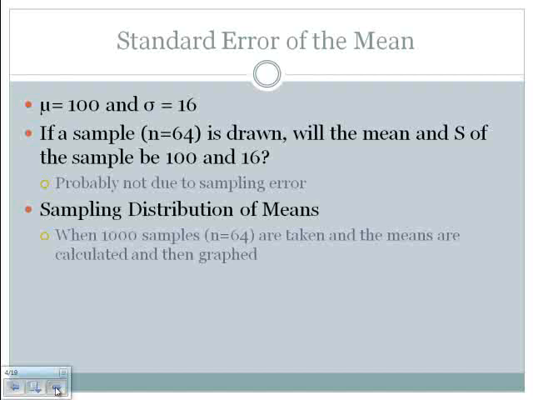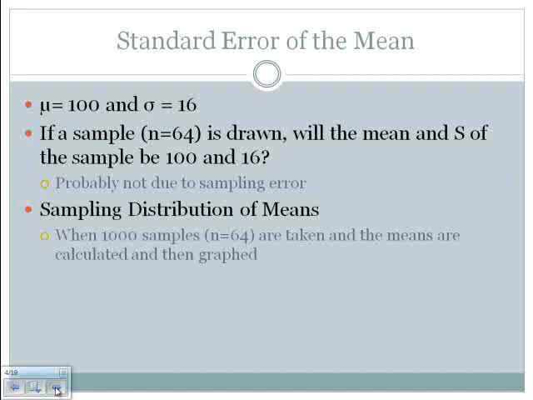The answer to that is probably not, due to sampling error. So even though theoretically the population mean is 100 and the population standard deviation is 16, for any one sample that we might draw, the mean is probably not going to be exactly 100 and the standard deviation probably not 16, and that's due to chance or to sampling error.